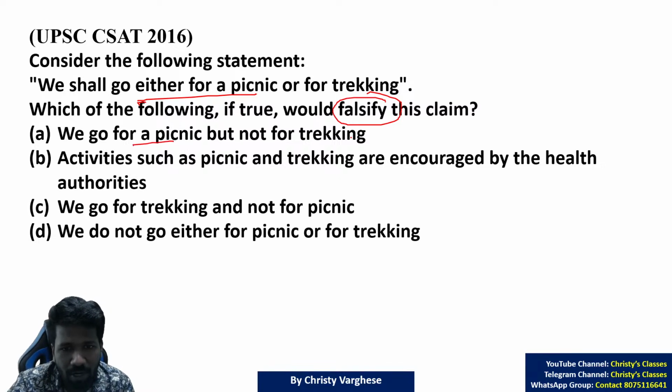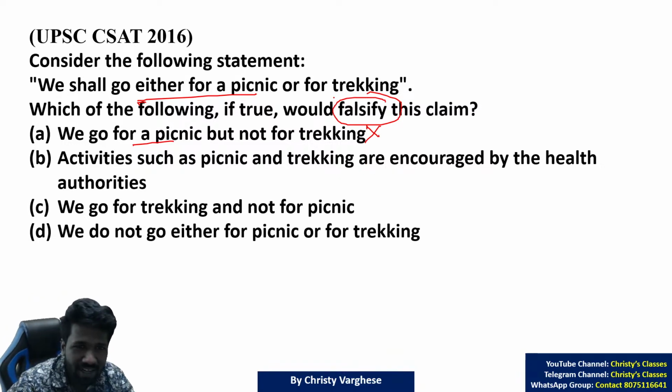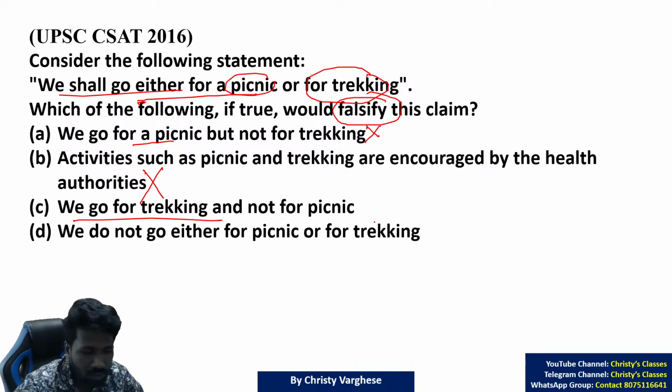We go for picnic but not for trekking. That is either or, no? Picnic or trekking. Either or. So this will not falsify, so not the answer. Activities like picnic and trekking are encouraged by the health authorities. That has nothing to do with this sentence, and it is not falsifying the claim. That is also not the answer. We go for trekking but not for picnic. That is also either or, no? Picnic or trekking. So this is also fine.